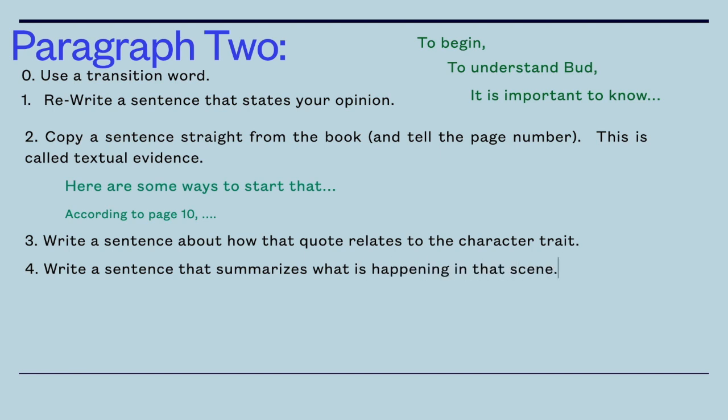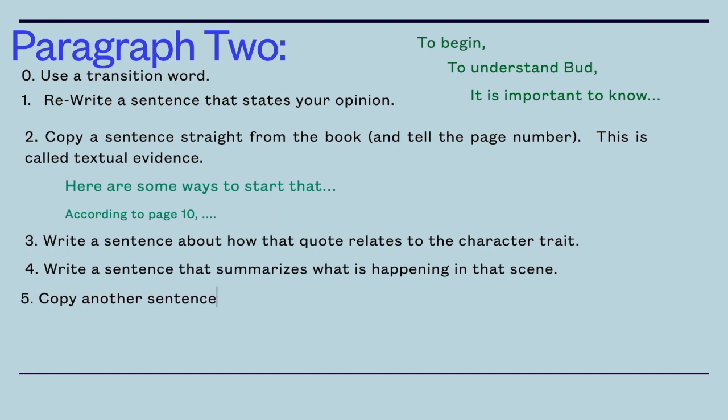Your fourth sentence, I need you to write a sentence that summarizes what's happening in that scene. So let's go back and review that for a second. Your paragraph should sound like this. To begin with, Bud is a character that is very friendly. According to page 10, then you tell me the friendly thing he did. And then the next sentence, now you're going to say what was happening in that scene. So another kid had to live with girls, and he was trying to make that character feel better about that because he was kind of embarrassed. So that was a friendly thing that he did.